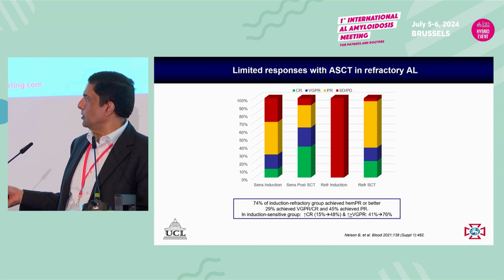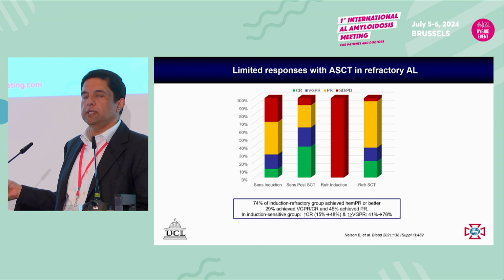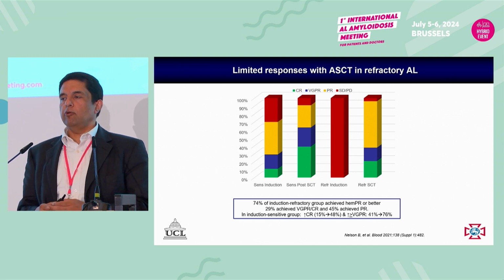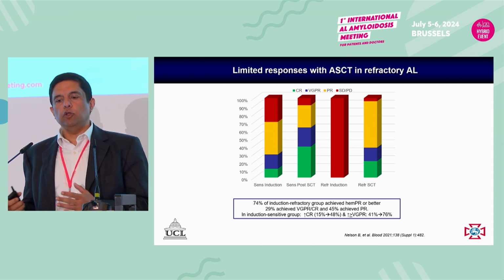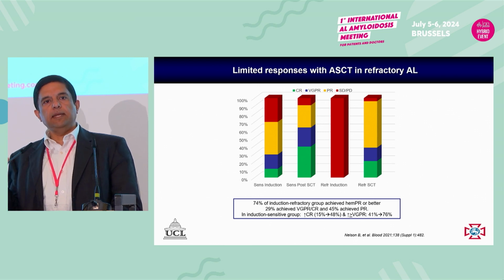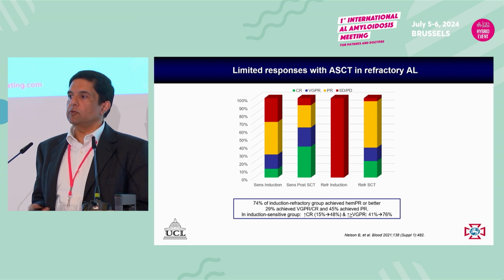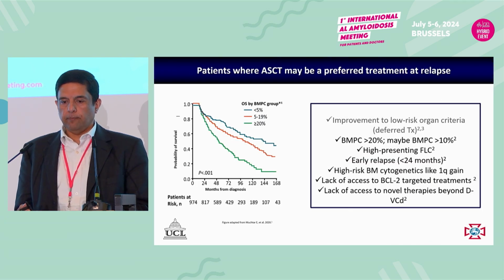This is what happens after the transplant. You can see that the number of patients who get a CR is very small, and the CR plus VGPR combined is only 40%. So if you're truly refractory to a frontline treatment, the benefit you might get in terms of a deep response following a transplant is small. And you probably need a second-line treatment before you have a consideration of a transplant, if that is one of the treatments you want to consider.